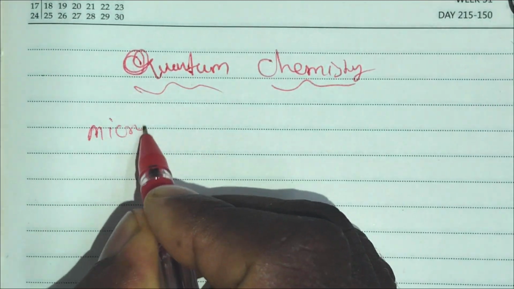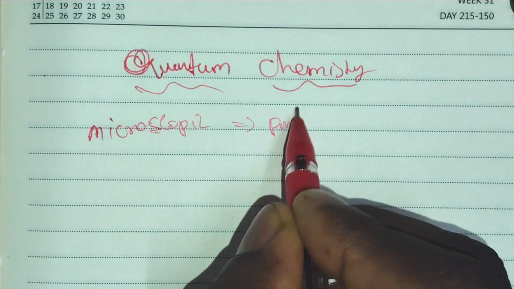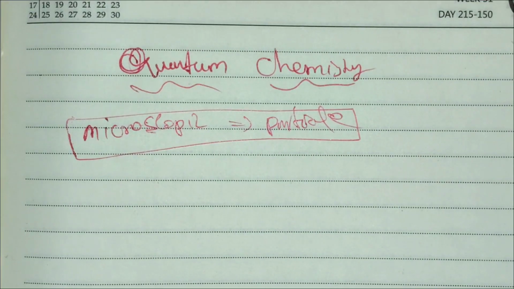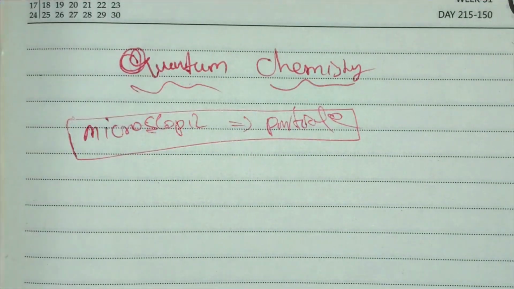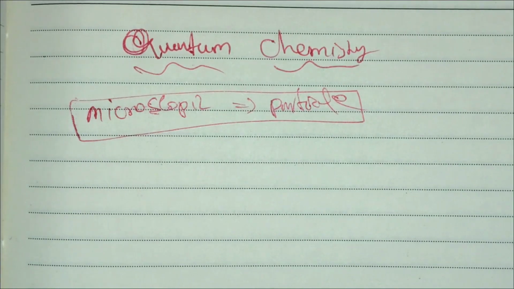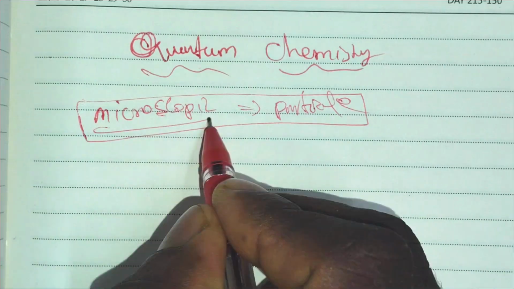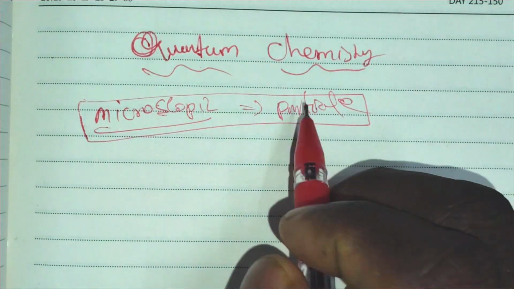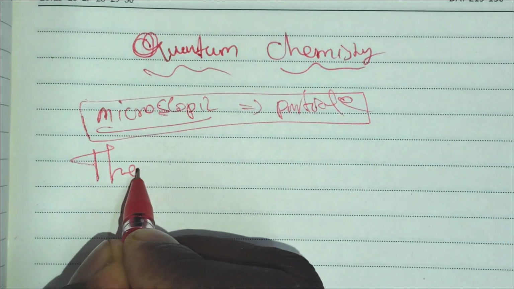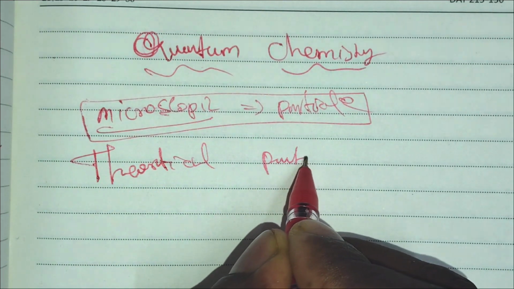The microscopic particle properties are explained by quantum chemistry. Thermodynamics deals with the macro particle level. The micro particle and macro particle levels are related and explained in statistical thermodynamics. So the microscopic particle level properties are explained by quantum chemistry, which is the theoretical part of the science.